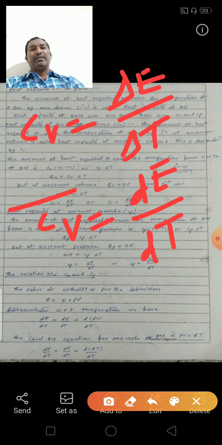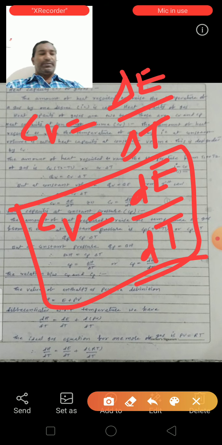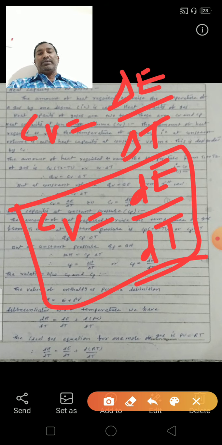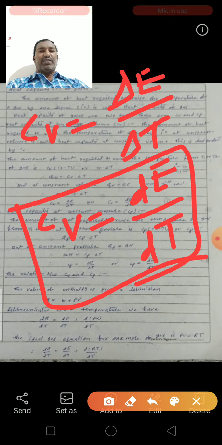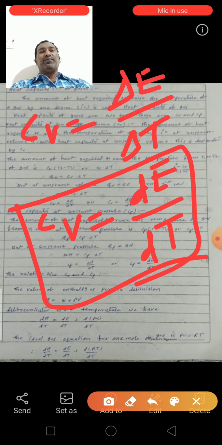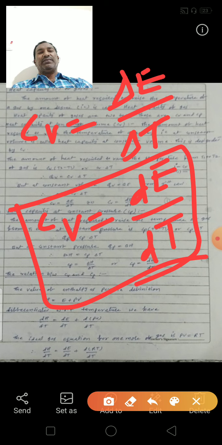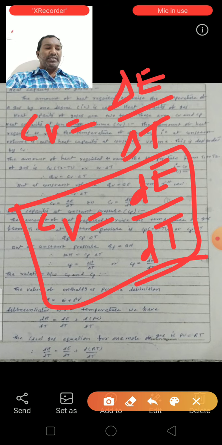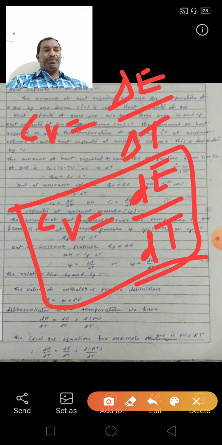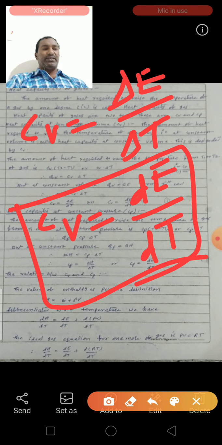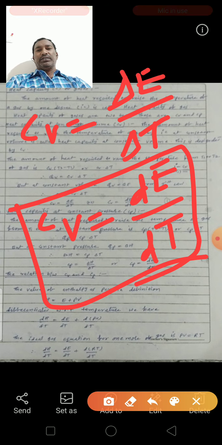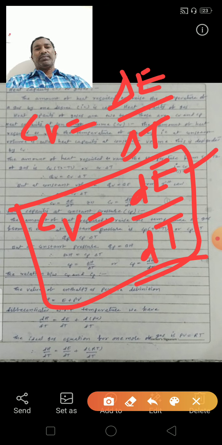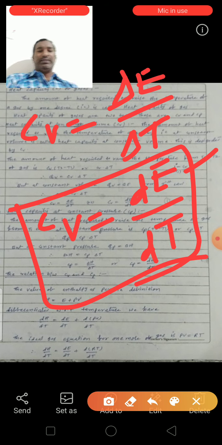That means at constant volume the heat capacity is equal to the ratio of change of internal energy and change of temperature. This is the heat capacity at constant volume. This is very important, we have to remember this: CV is equal to dE by dT.